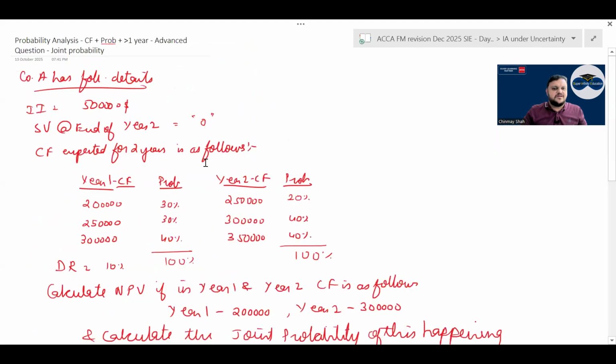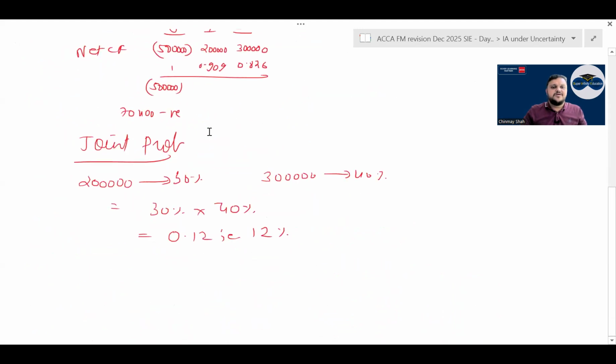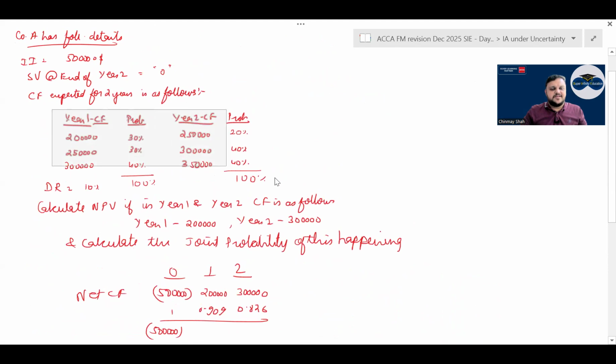Then more than 1 year and a joint probability table given. In a joint probability table, what you have to do? Now see, when there is a 3 by 3 matrix in a joint probability table, 9 possible outcomes will be there. That means year 1 cash flow 200,000 with 250, 300, 350; 250 with 250, 300, 350; 300 with 250, 300 and 350. Like this 9 outcomes will be there.